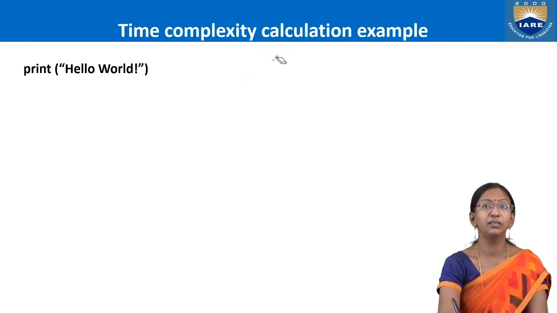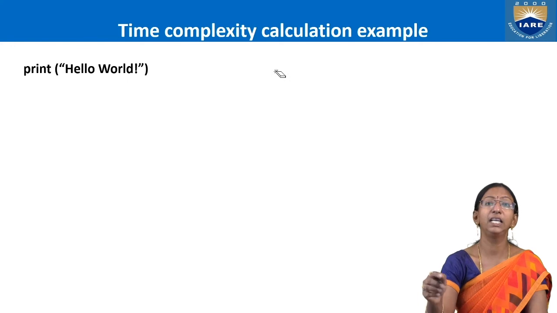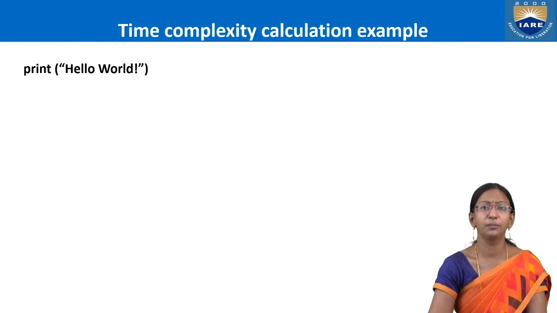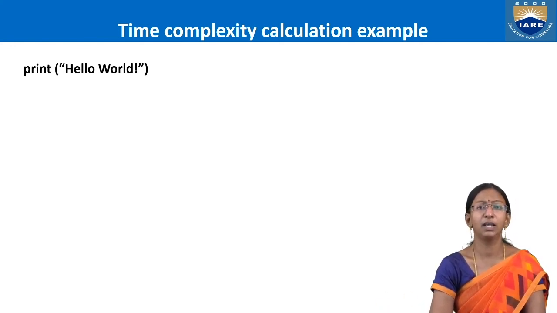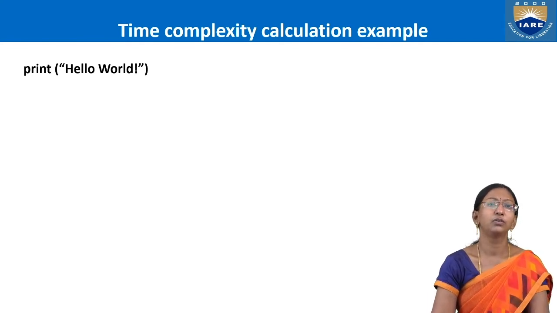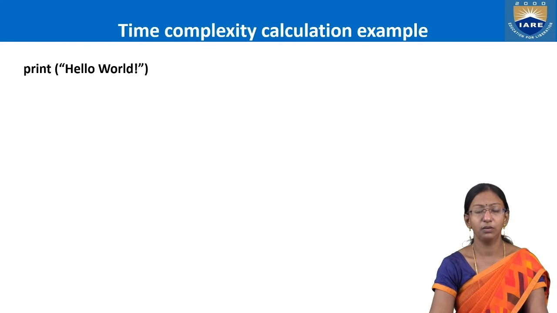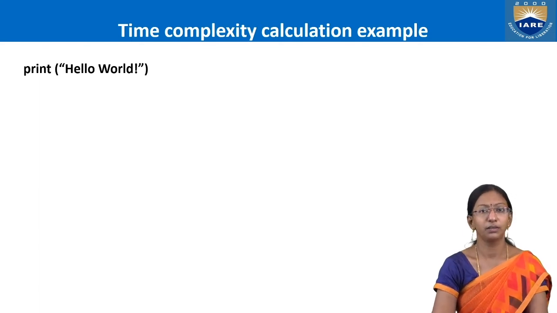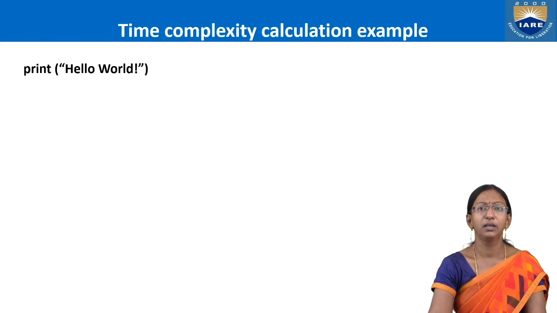Is this piece of code taking any input, so that the time is going to vary? No. So it is a constant. For every constant operation, the time complexity will be order of one.